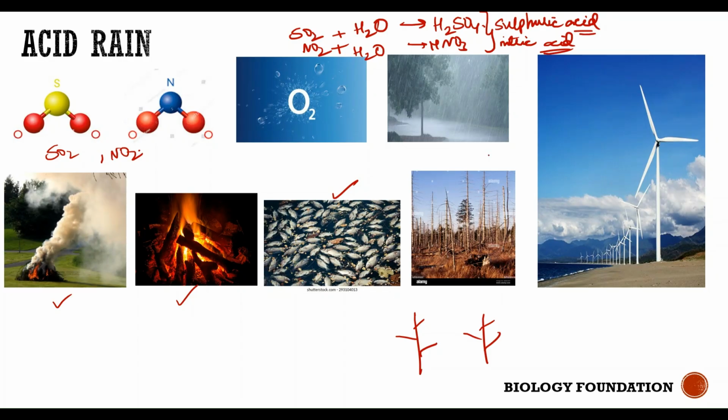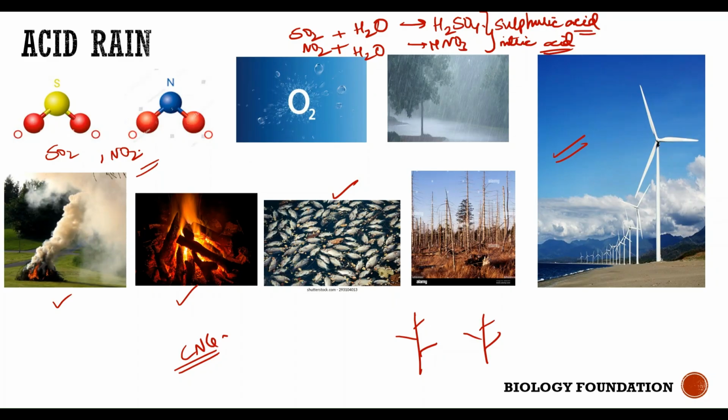So that's the reason you should go for cleaner fuels, something like wind energy, tidal energy, electrical energy. Or when you want to use fuel for cooking, opt for CNG, compressed natural gas, not using wood or coal, because burning wood and coal actually releases smoke which contains these harmful chemicals, which are responsible not only for acid rain, even for global warming.